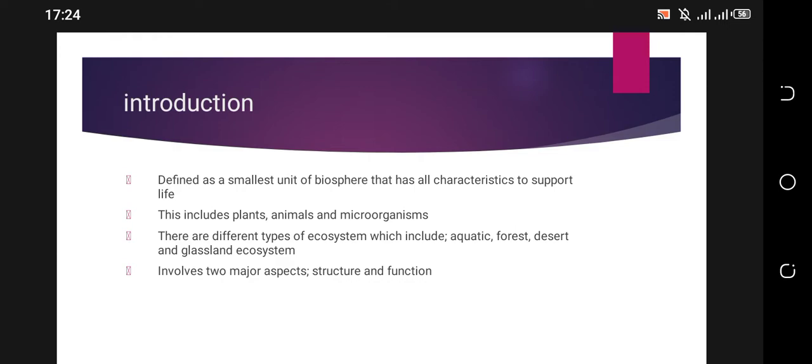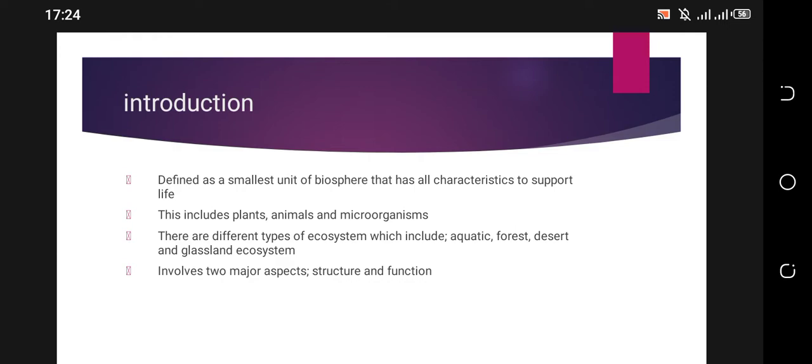You also have the desert ecosystem, which involves those areas which receive zero or little rainfall, with a minimum of 200 to 500 millimeters. We also have the grassland ecosystem.